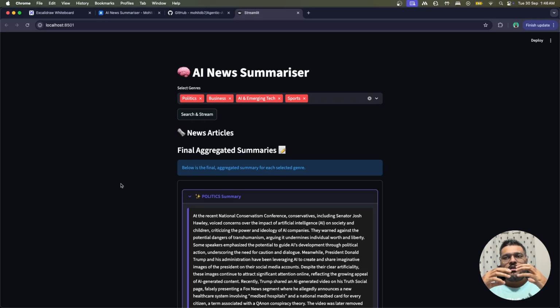Once it has the list of articles and their content available, that content is given to the summarizer. The summarizer will take each news article and its content, summarize it, and then create an item with URL, title, and summary, right?